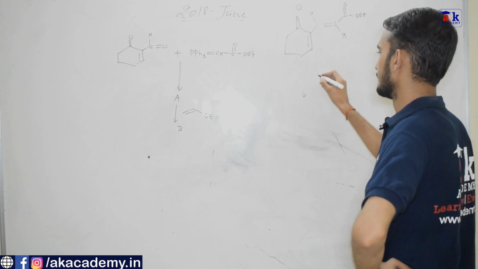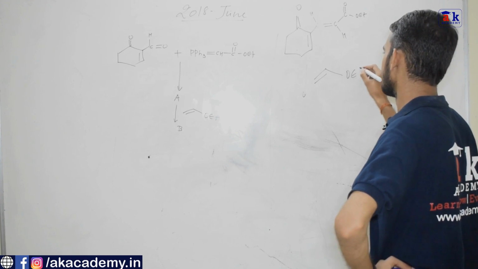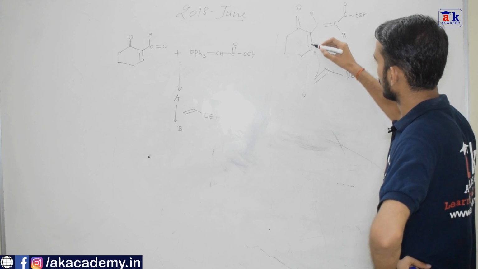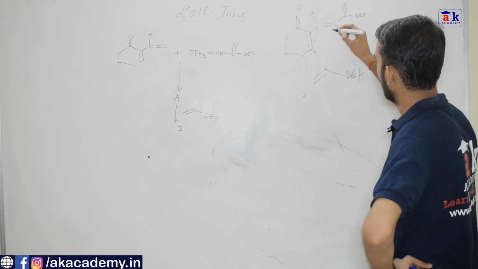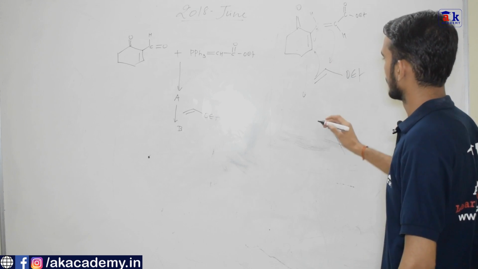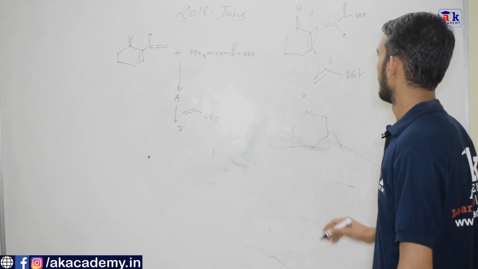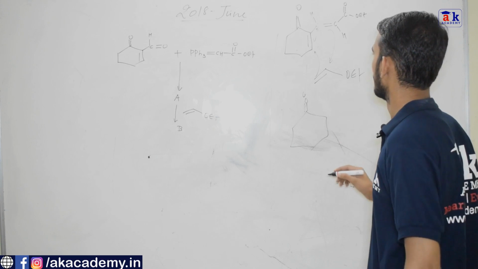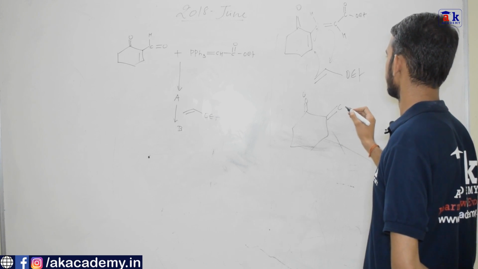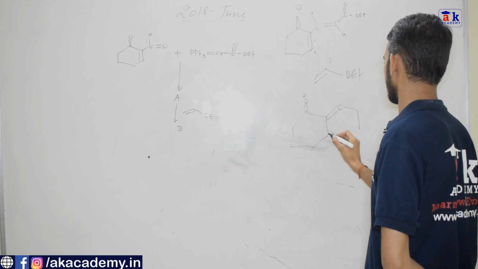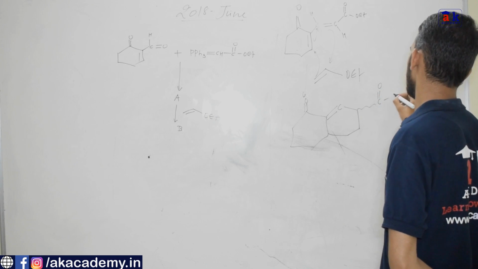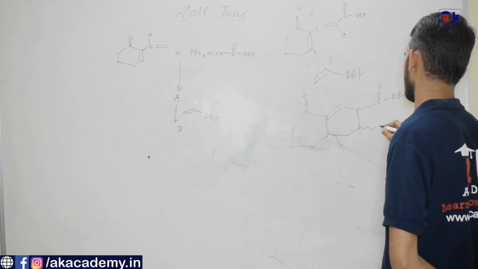Now this is treated with vinyl ether. What will happen? So this CH2 will attack on this particular carbon. This will shift like this, and so what will we get? Double bond O, CH. Okay, this is COEt and this is OEt.